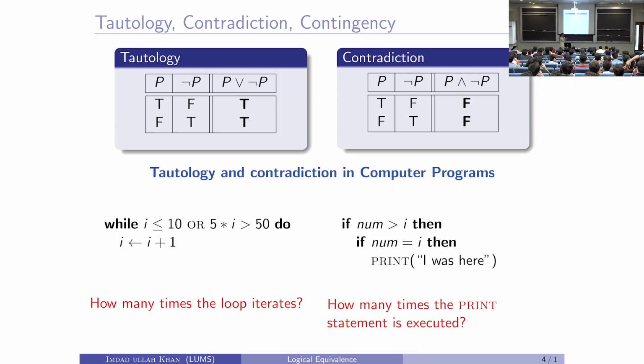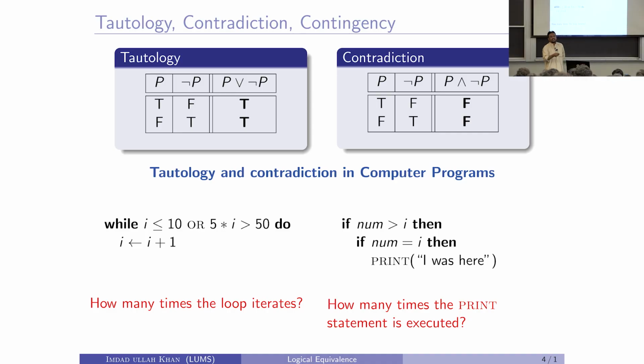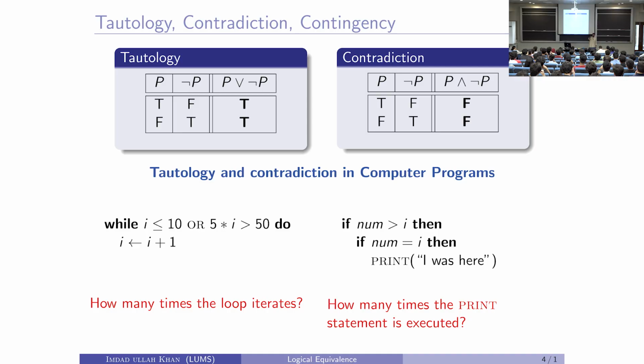How many times will this statement be executed? Infinite times. So his answer was that this is essentially P or not P, and that is why it will run for infinitely many iterations. Somebody else wanted to say something? Is this clear to everyone?